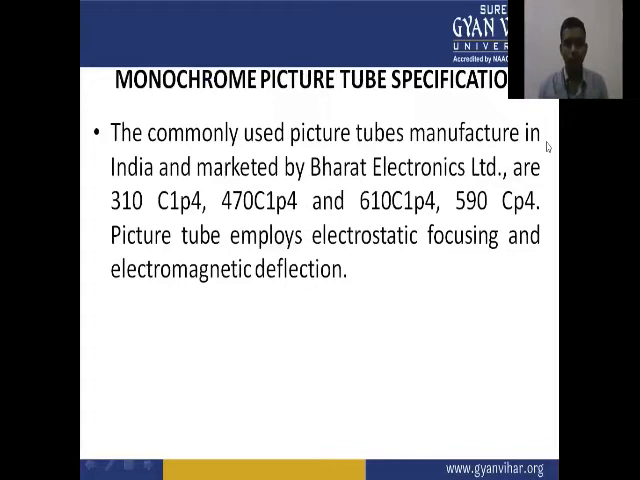Another monochrome picture tube specification is given here. The commonly used picture tubes manufactured in India and marketed by BEL, that is Bharat Electronics Limited, are 310 C1P4, 470 C1P4, 610 C1P4, 590 C1P4. These picture tubes employ electrostatic focusing and electromagnetic deflection. So these monochrome picture tubes are based on electrostatic focusing and electromagnetic deflection.